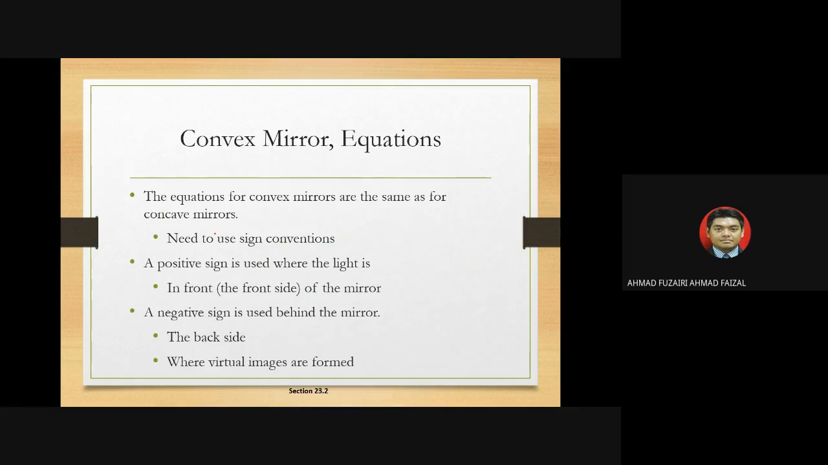For convex mirrors, the equation is the same as for concave mirrors, which means we need to use a sign convention. A positive sign is used where the light is in front of the mirror, and a negative sign is used behind the mirror.